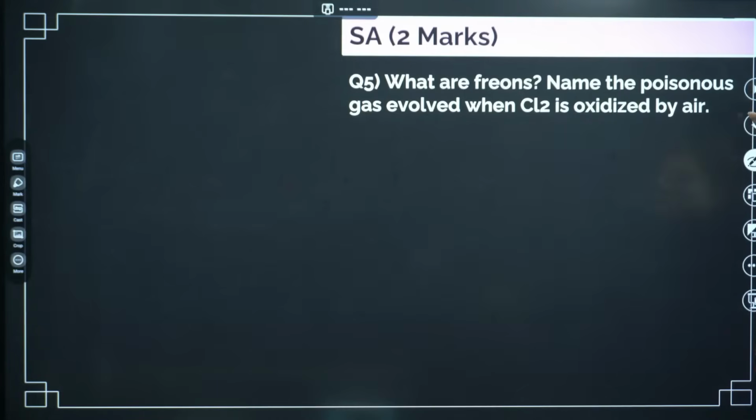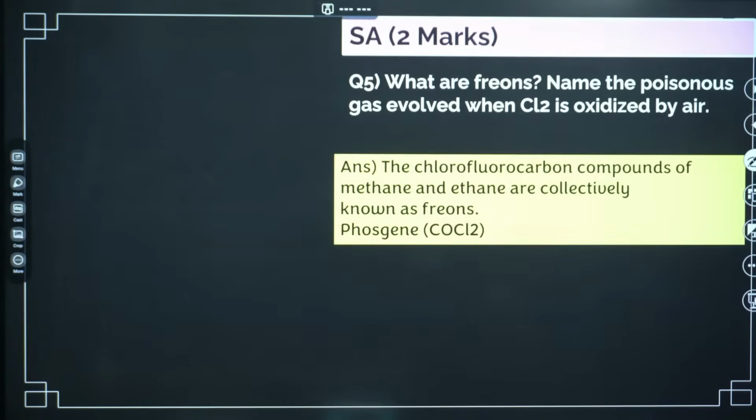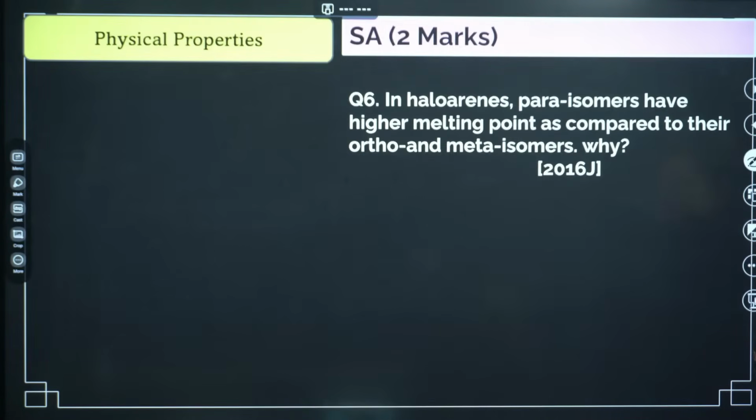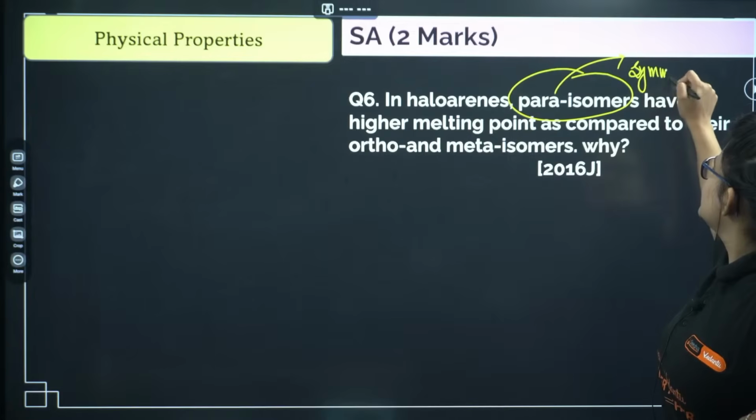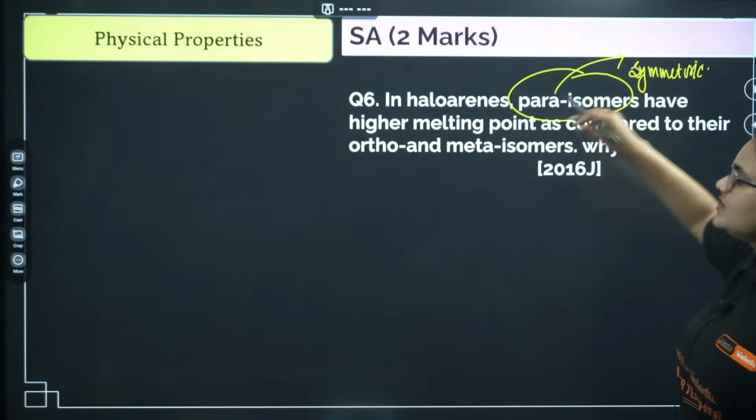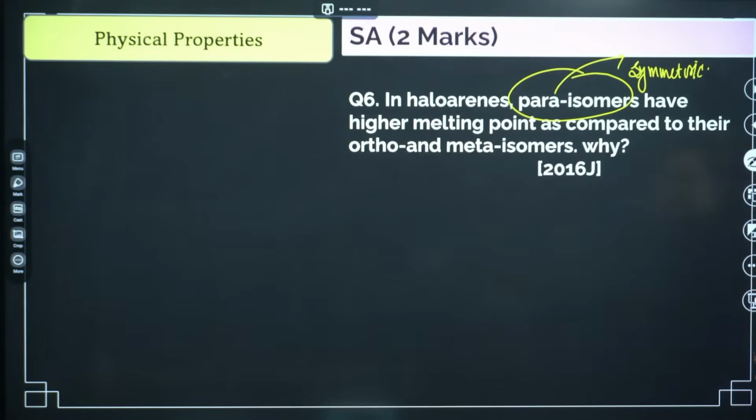What are freons? Name the poisonous gas evolved when CHCl3 is oxidized. You can see chlorofluorocarbon compounds of methane and ethane are called freons, and this is the compound COCl2 that you will get. In haloarenes, para isomers have a higher melting point as compared to their ortho and meta isomers. The reason is that the para isomer is more symmetric and hence can fit in the crystal lattice properly. That's why you need more energy to break the lattice.